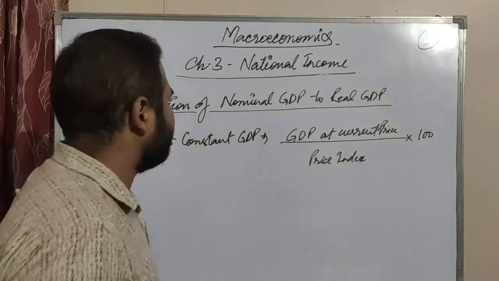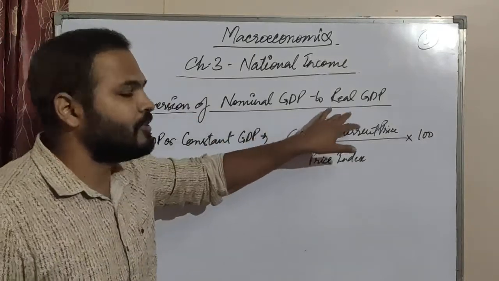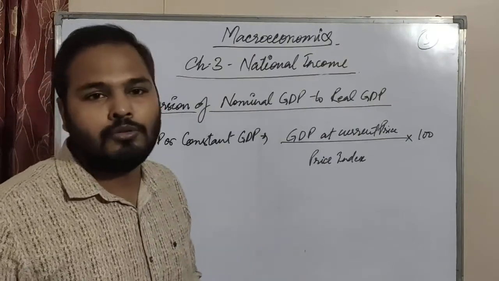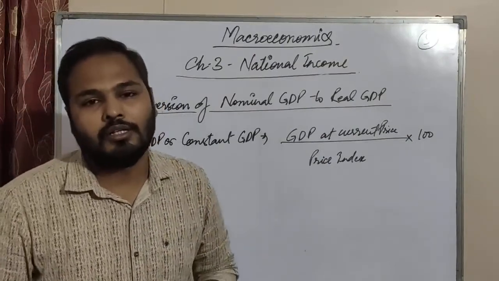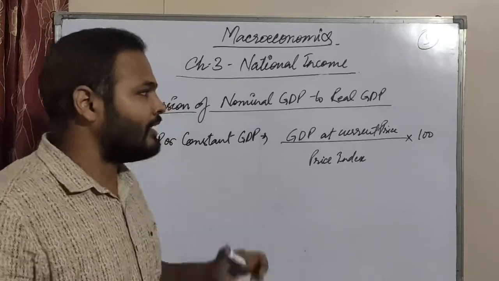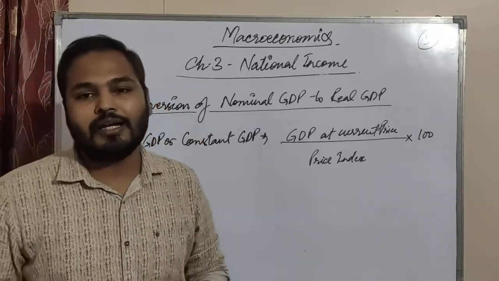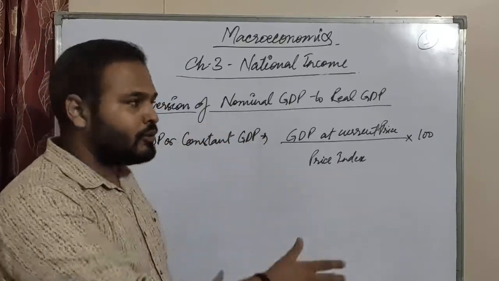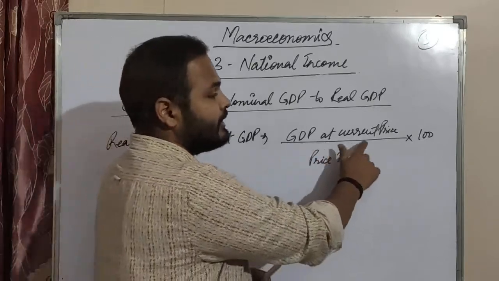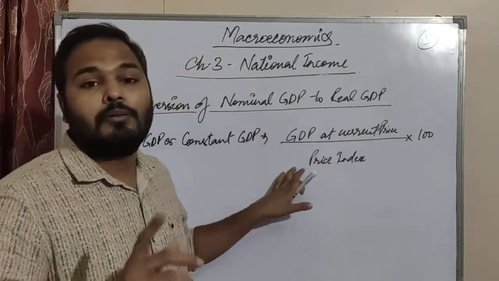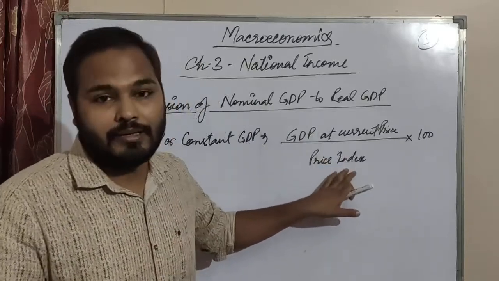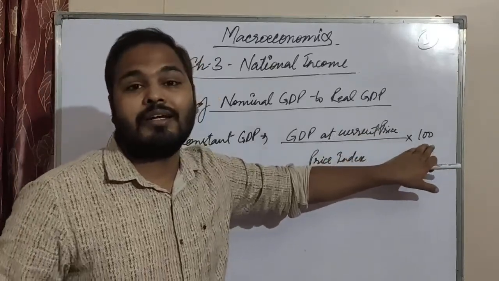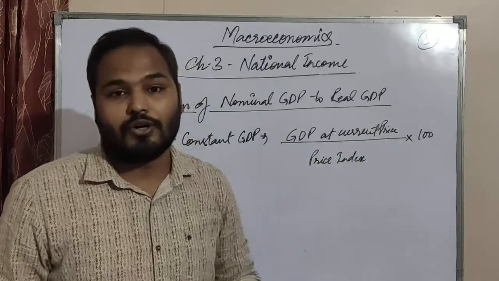Now let's see and understand the conversion of nominal GDP to real GDP. Nominal GDP's other name is GDP at current price, and real GDP's other name is GDP at constant price. So when we convert nominal GDP into real GDP, we take GDP at current price upon the price index of the current year, of that year only, and the price index of the base year is always 100. You need to understand that.